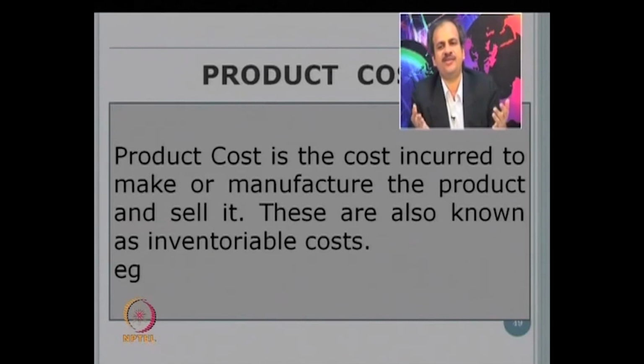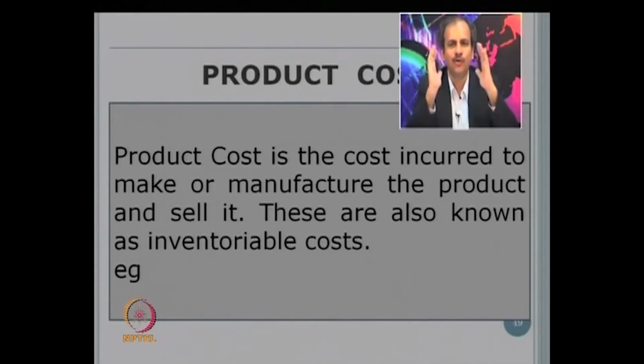So raw material, definitely, that is a product cost. Let us say I run a furniture shop, because it is easy for you to visualize. I make chairs. What will be the product cost? I have a small furniture factory.